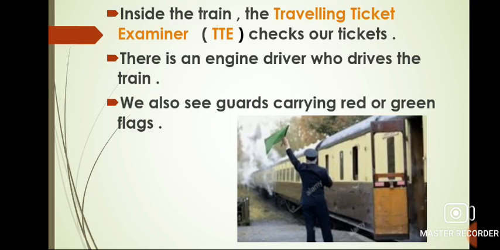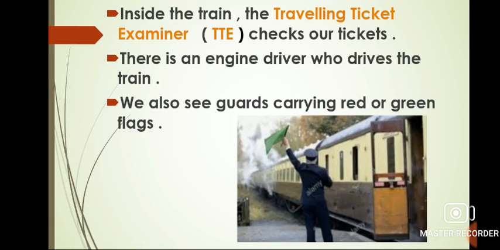Children, the railway platform is the busiest part as people are seen doing different jobs. There are many stalls selling books, magazines, cold drinks, and water. Some vendors sell tea and snacks. When we enter a railway platform, we can see coolies ready to carry our heavy luggage.